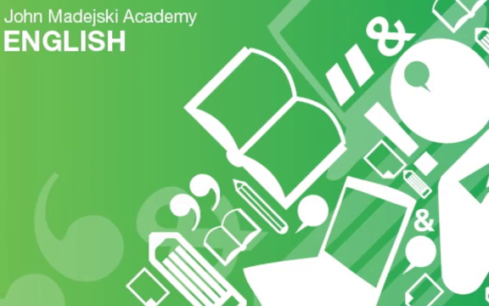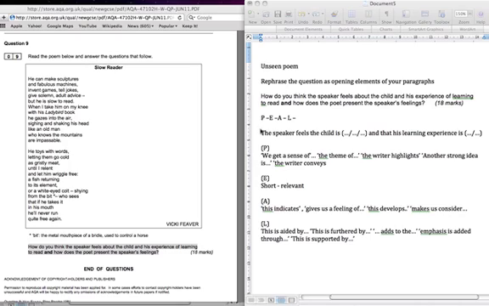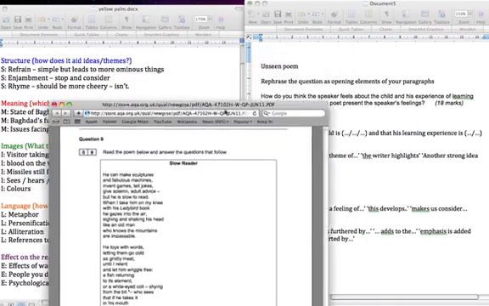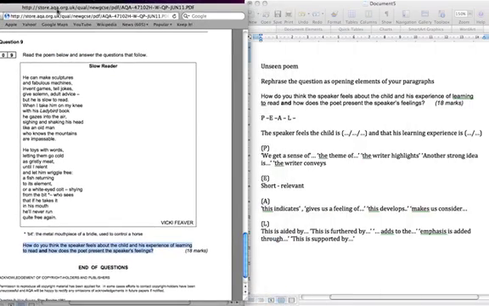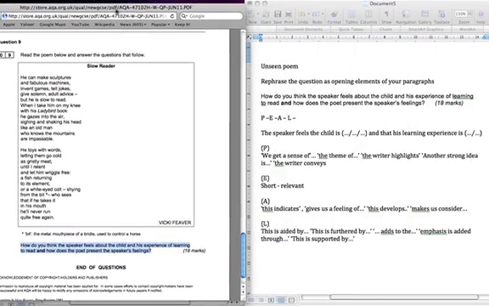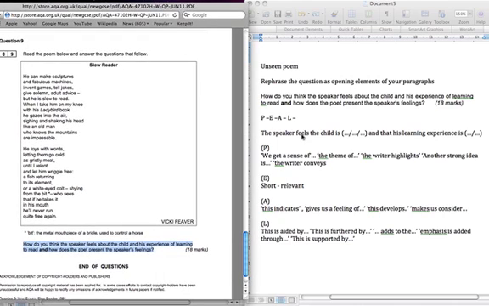Welcome back. So now we're going to be looking at some stock phrases we can use within our unseen poem. Hopefully we already know that what we're going to be doing is picking out SMILE points, and I'm going to be using the SMILE points there in just a second to demonstrate something to you. So basically we're writing a short essay. It doesn't have to be very long.